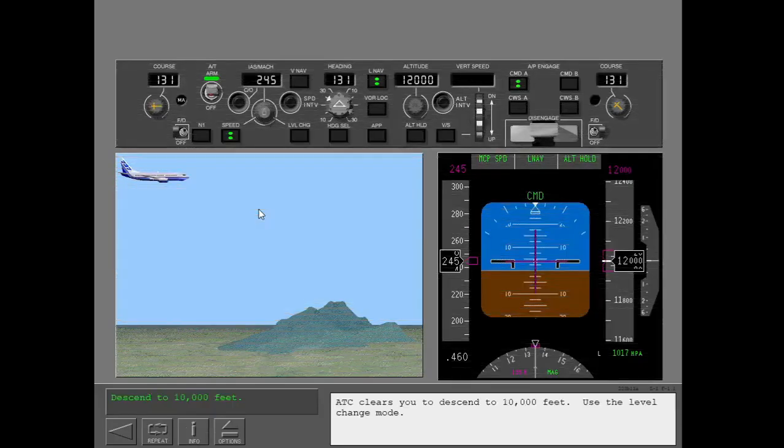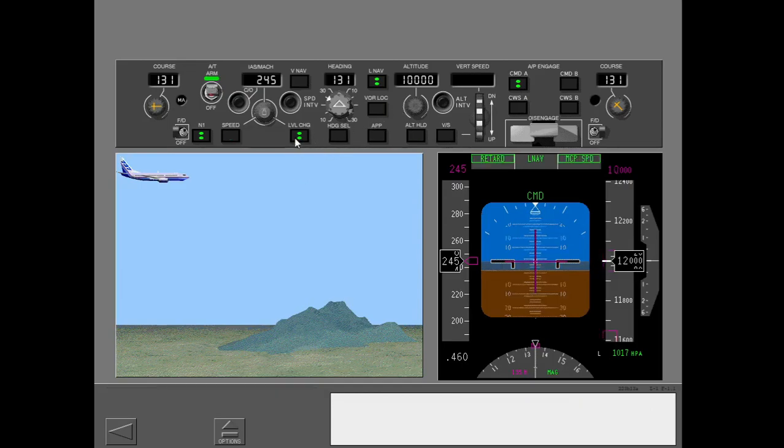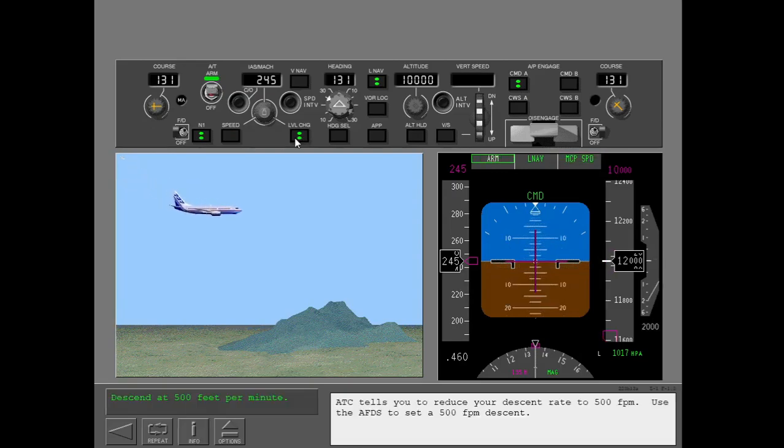ATC clears you to descend to 10,000 feet. Use the level change mode. ATC tells you to reduce your descent rate to 500 feet per minute. Use the AFDS to set a 500 feet per minute descent.